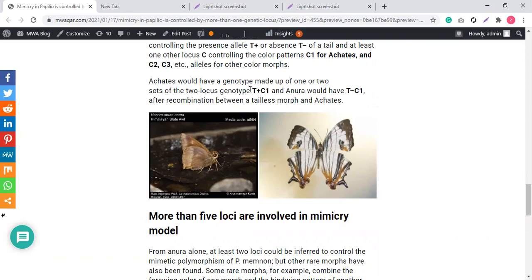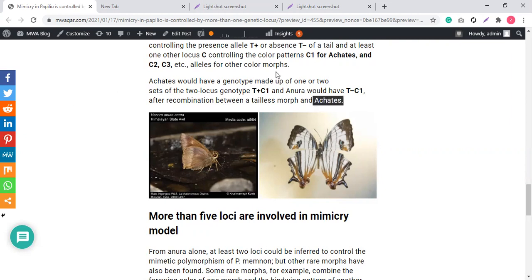So this has the combination T positive C1, meaning the tail is present in Achates, and this has the combination T minus C1. So basically T is the gene controlling the presence or absence of the tail, and C is the gene allele controlling the color. So colors are the same, but the difference arises because of this. So these are the recombinants. Due to recombination, variation comes into the next offspring generation, after recombination between a tailless morph and Achates.